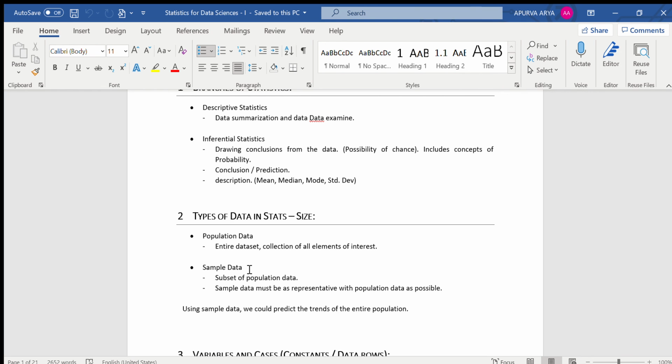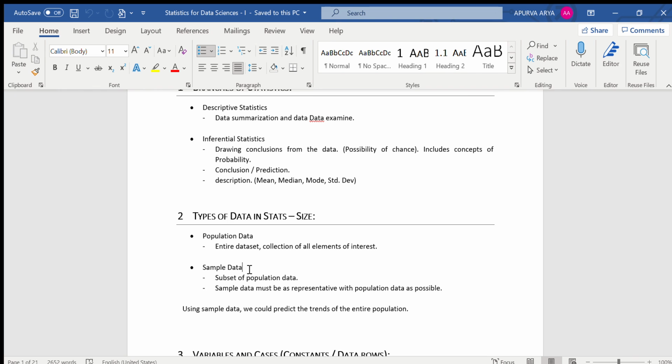For example, I have taken the example of 50 students, and we were trying to predict the value for the entire community of students in the world. Then our population data in that case will be the students in the whole world, and our sample data would be the 50 students from whom we have taken the survey.